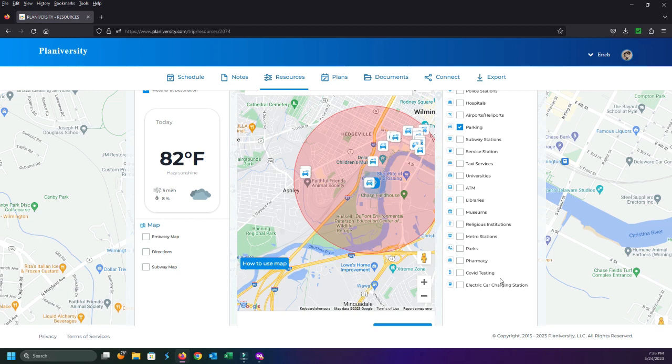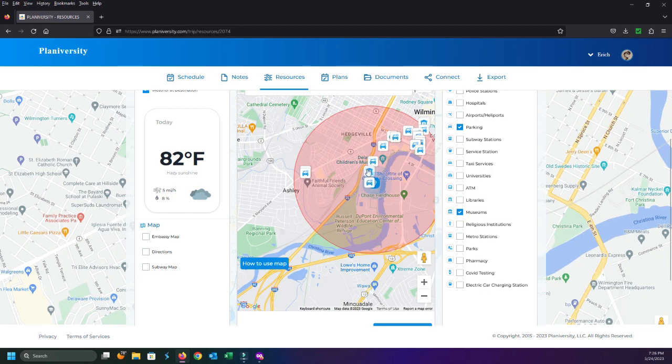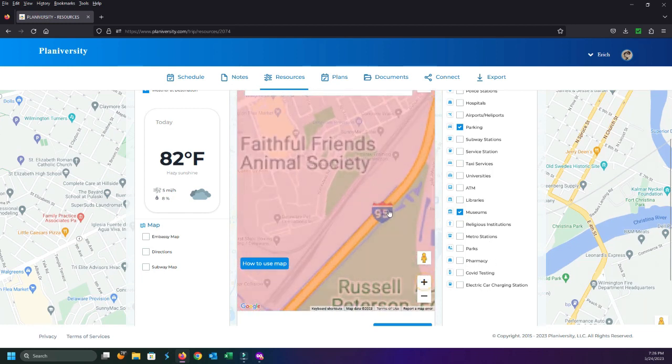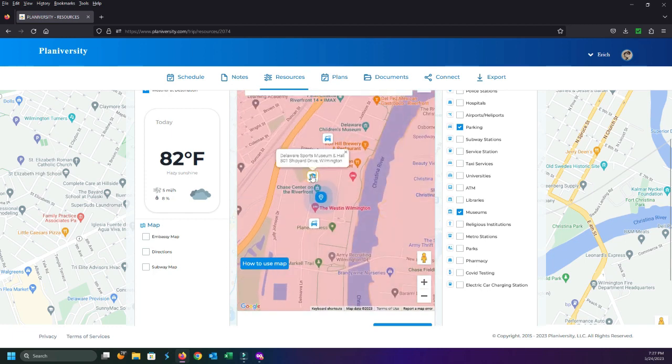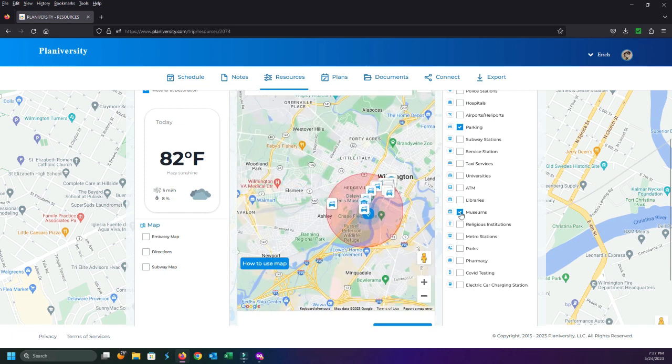Now, obviously on the resource section, not to jump over it too quick, but if I wanted people to know while they're in town where the museums are, are there any in close proximity? There's one right there, and we can zoom in on that and take a look. I know what that one's going to be already, but there you go. Sports Museum and Hall. I can go ahead and back up out of there. But I can add this information at my leisure. If I don't want information, I don't include it. If I want information, I just throw it in there.